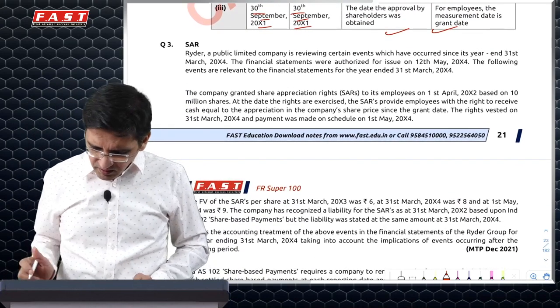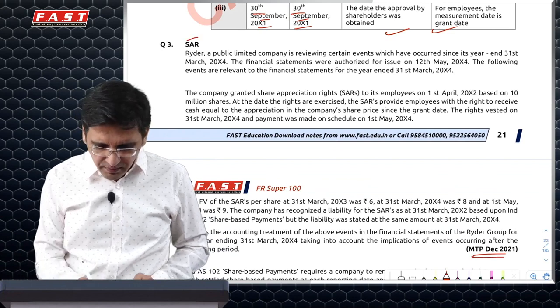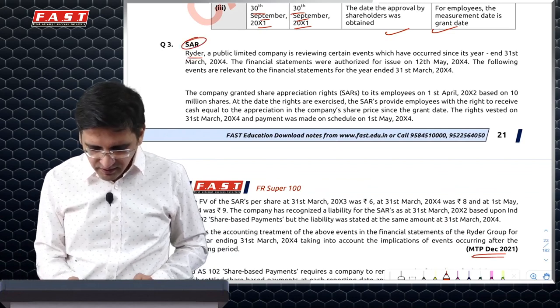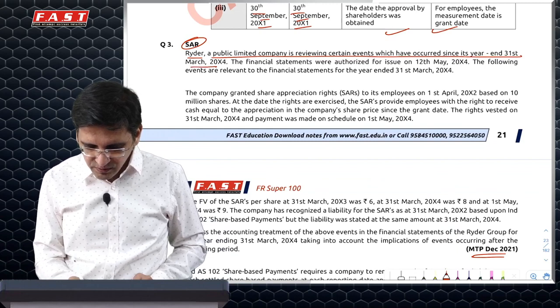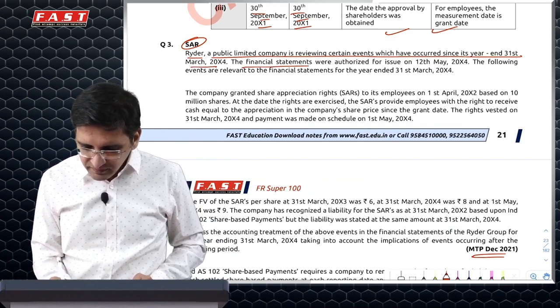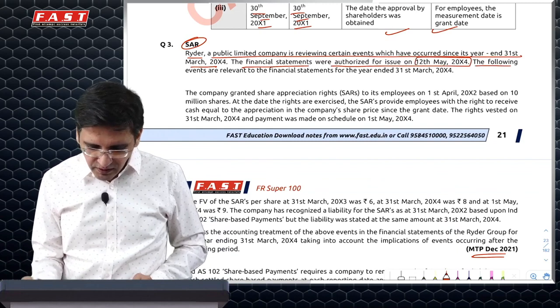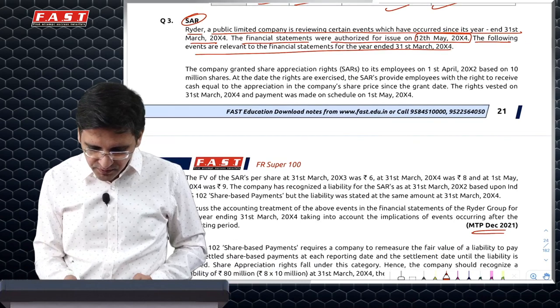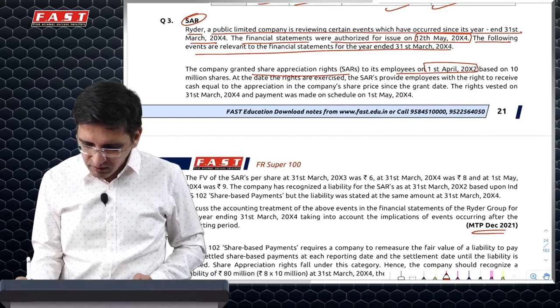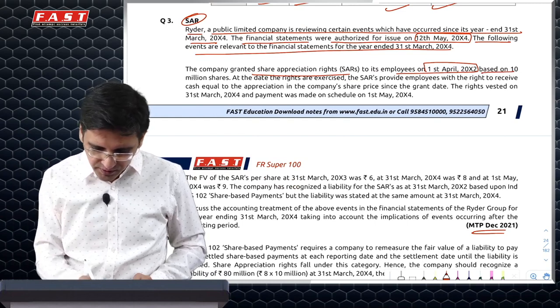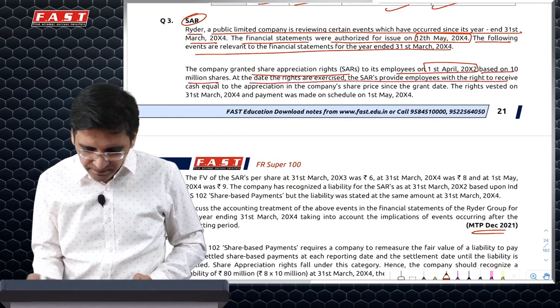And then we have this particular question on stock appreciation rights from the recent MTP. I thought it is relevant. You could possibly get this. The date is 31st March 2004, and the financial statements were approved on 12th May. Events for 31st March: stock appreciation rights were given on 1st April 2002, two years ago, on 10 million shares.